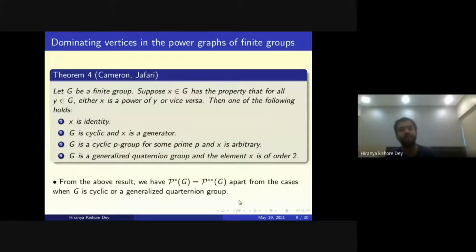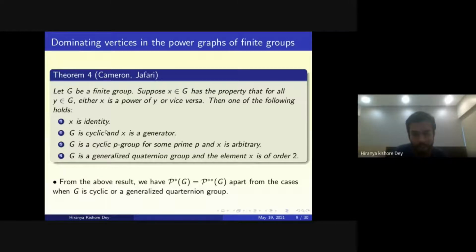So first we start with the power graphs. For a finite group G, Cameron and Jafari have characterized all the dominating vertices. Let G be a finite group, and if X is a dominating vertex, then X must satisfy one of these four conditions. Either X is the identity, or G is cyclic and X is a generator, or G is a cyclic p-group for some prime p and X is arbitrary, or G is a generalized quaternion group and X is of order 2.